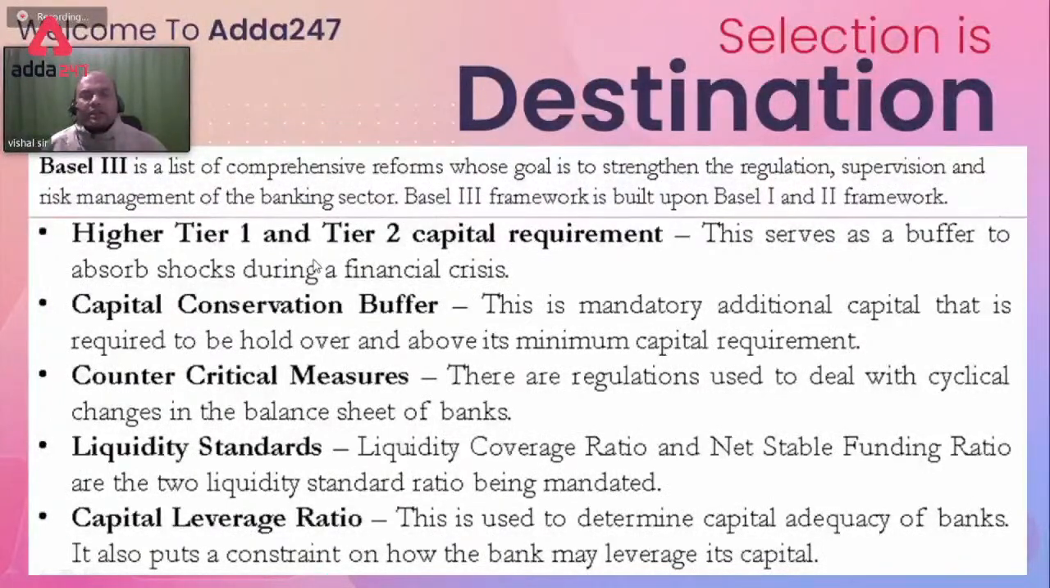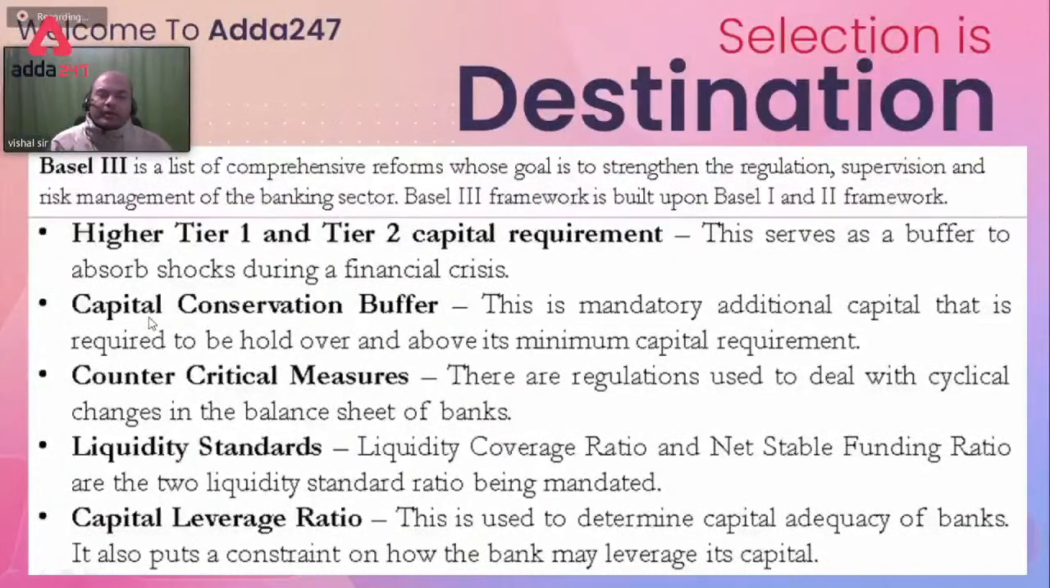Tier 2 means what? That is paid capital. Paid means what? Not paid up. It's paid capital. What do you mean by paid capital? If I take a loan from you, let's say 10 lakhs, and invest it in my business, either I earn or don't earn in that business, for me it is to pay my EMI. That's it. So that is tier 2 capital. So tier 2 always has a fixed liability. Tier 1 doesn't have a fixed liability. So higher tier 1 and higher tier 2 capital requirement serves as a buffer to absorb shocks during a financial crisis.